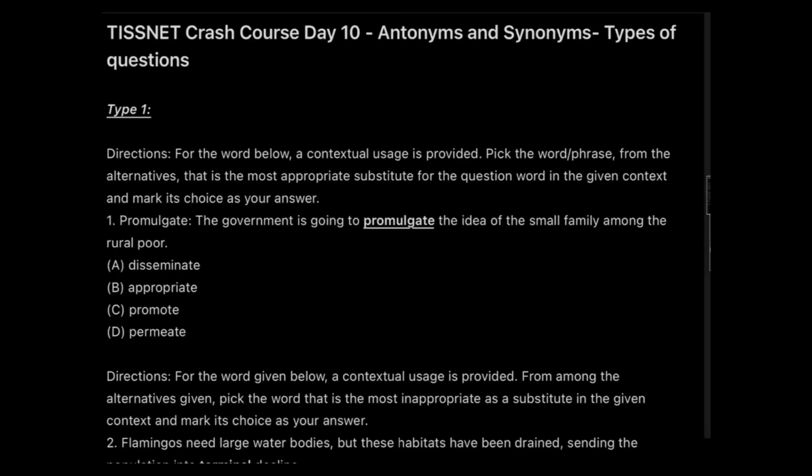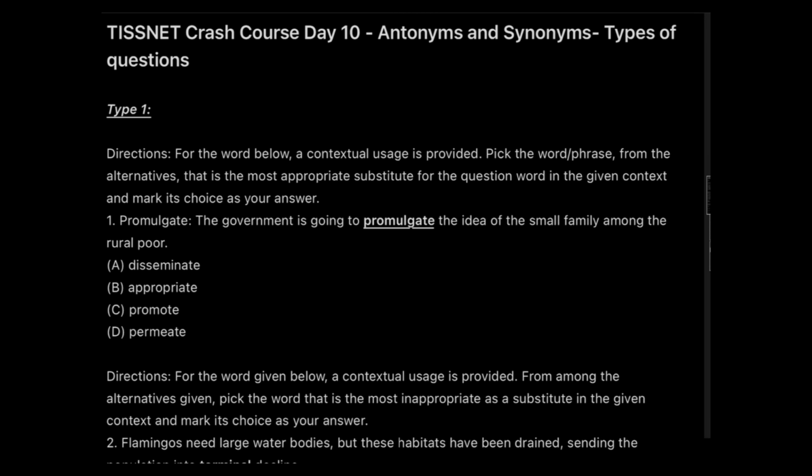Hey everyone, so let's get started with the day 10 antonyms and synonyms for the TISSNET crash course. What I'll be doing here in the antonyms and synonyms video is dividing the questions into 3 different categories, just like I do in the other videos as well.